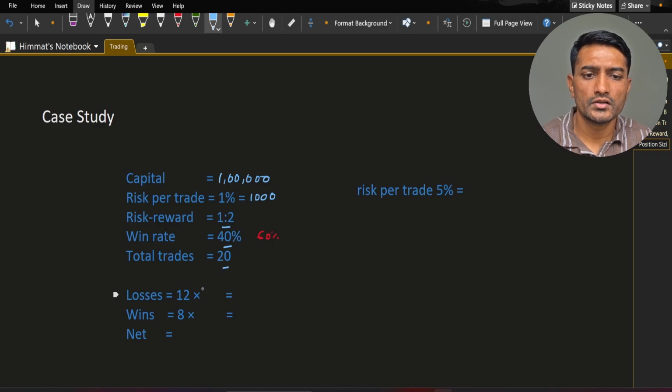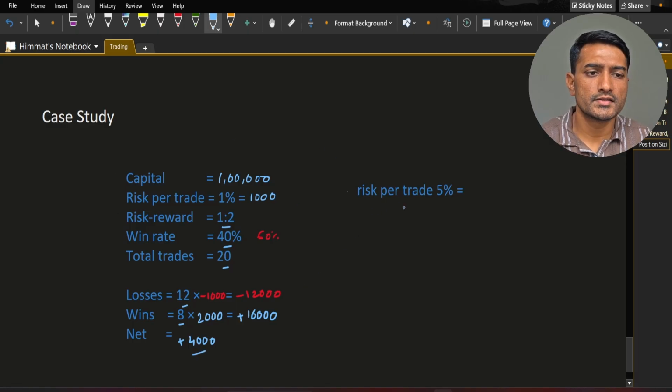Since win rate is 40%, out of 20 trades, 8 trades you will win and 12 trades you will lose. So 8 trades into 2000, because our risk reward is 1:2 and risk is 1000. Your total loss is 12,000 and your profit will be 16,000. So your net PNL will be plus 4,000.